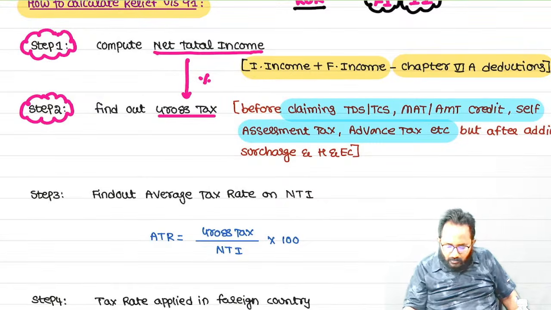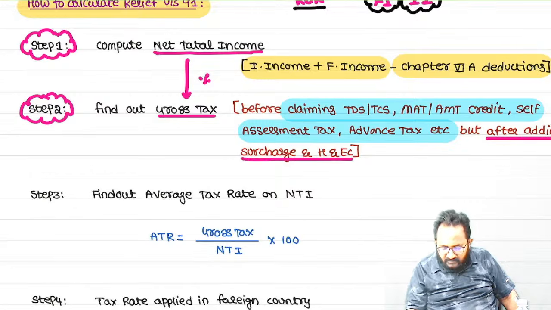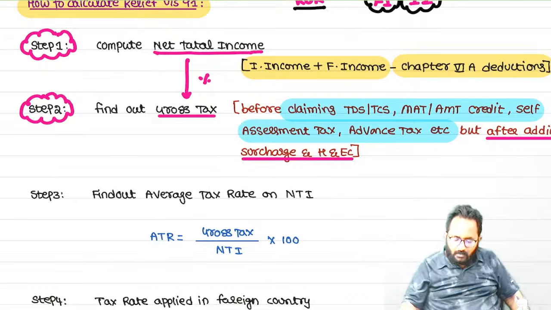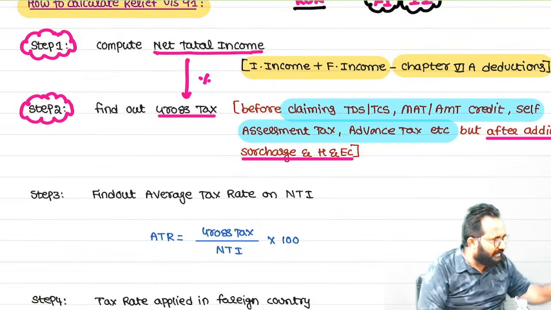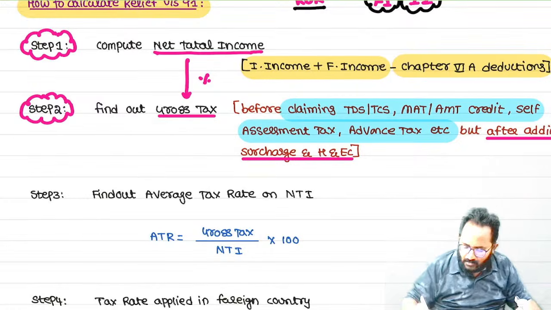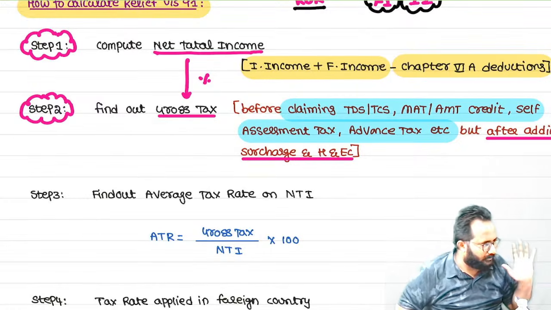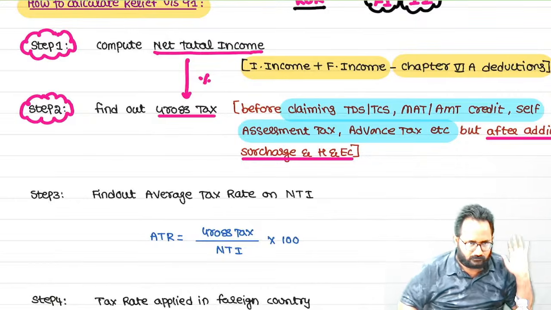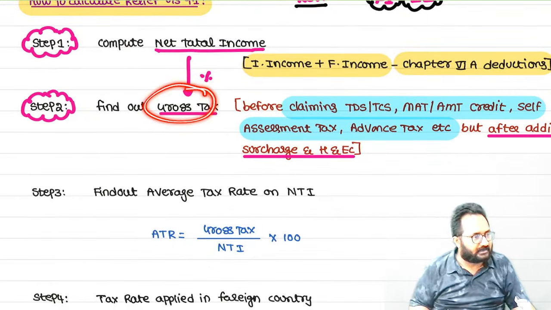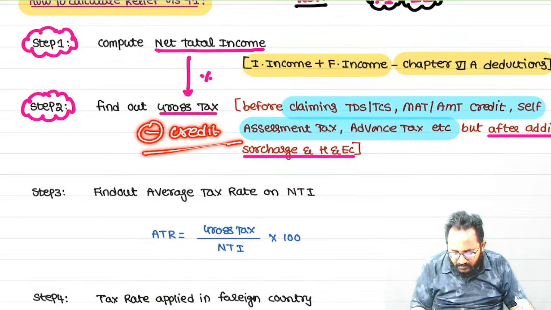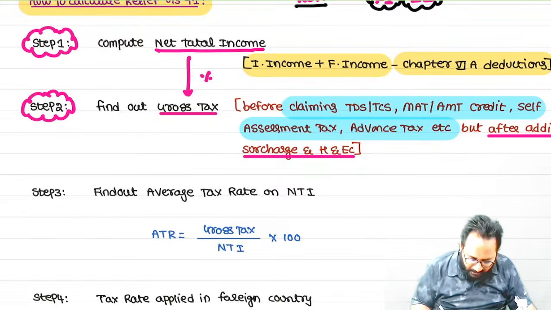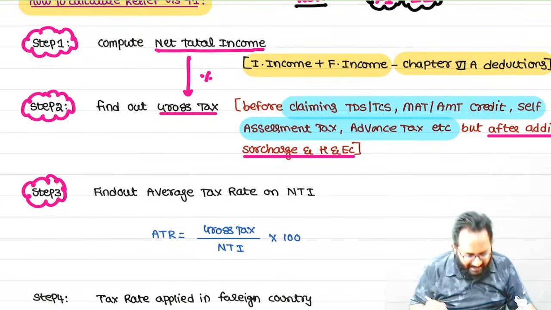But we are not removing any credits. Please add surcharge and health and education cess. Remember, on this, please calculate tax. Tax includes income tax, surcharge, and health and education cess. Please don't remove the credits, even if available. That is called gross tax. From this gross tax, if you remove the credits, you will get the net tax. But what we have to calculate is the gross tax.